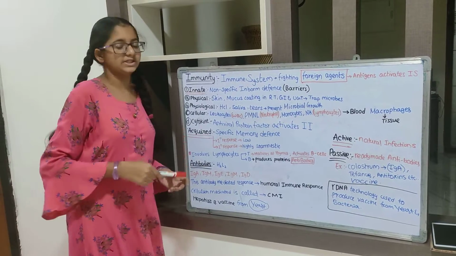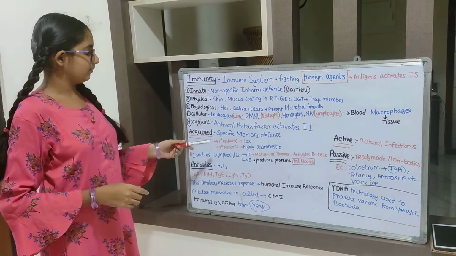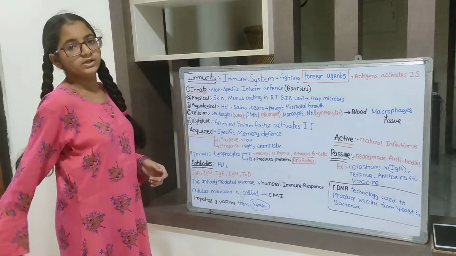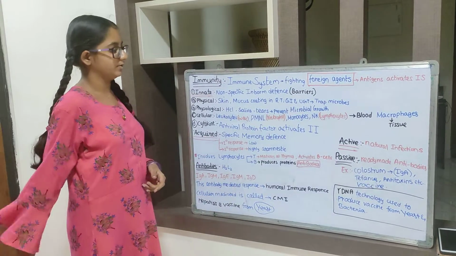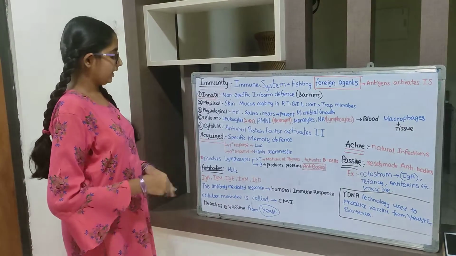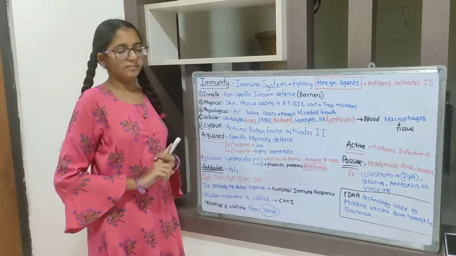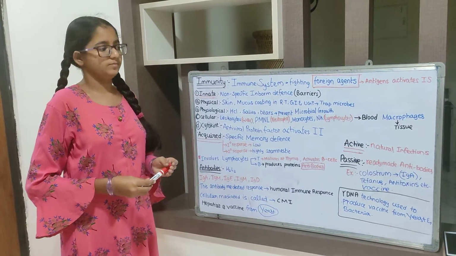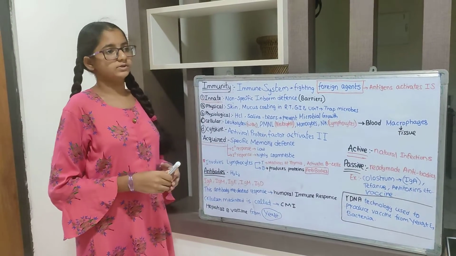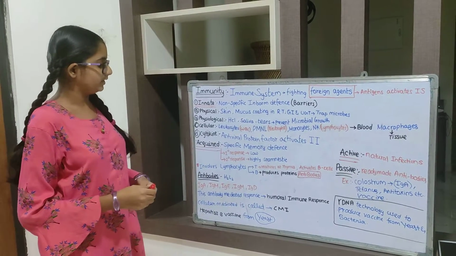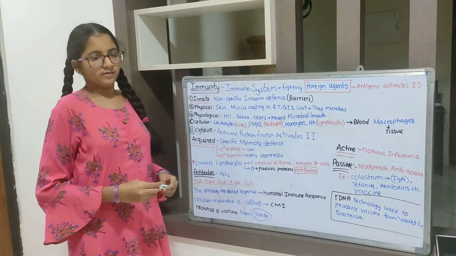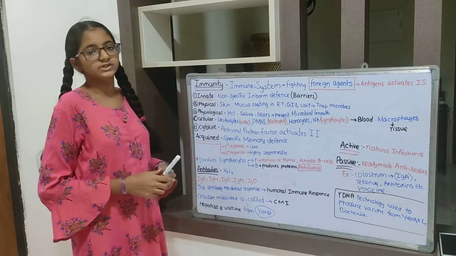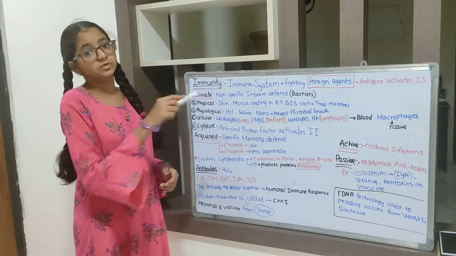And the second one we have is acquired immunity. Acquired immunity is pathogen specific. It mainly involves memory. Acquired immunity is of two types: primary response and secondary response. The primary response releases antibodies in low intensity. First, if an antigen enters our body, it responds in a primary way, which has low intensity.